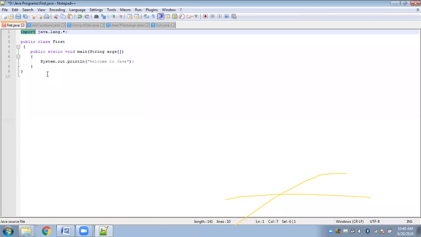Now, the system class is used for standard input, standard output, and also for error output streams. Since here I am dealing with only output, because I am not reading any value, I am only displaying something that I have written, I need standard output.